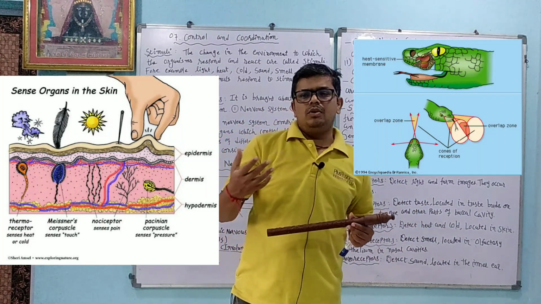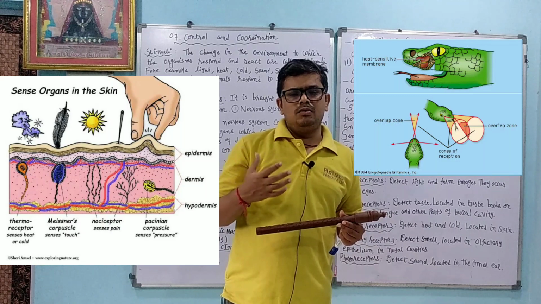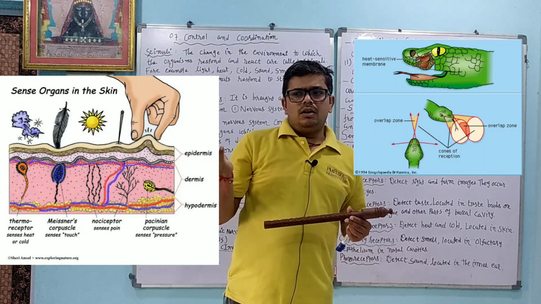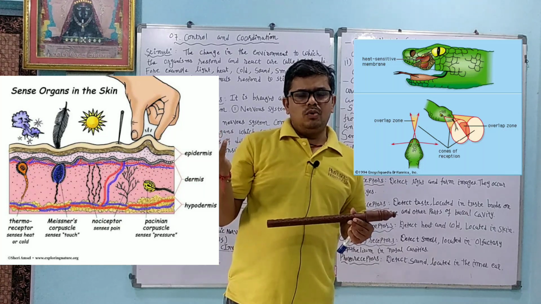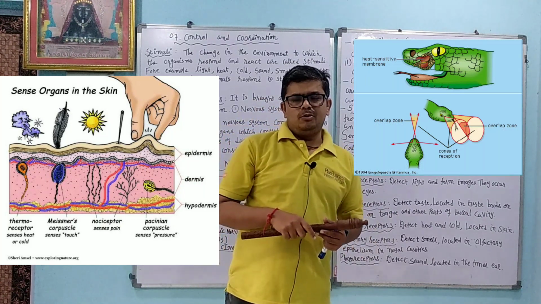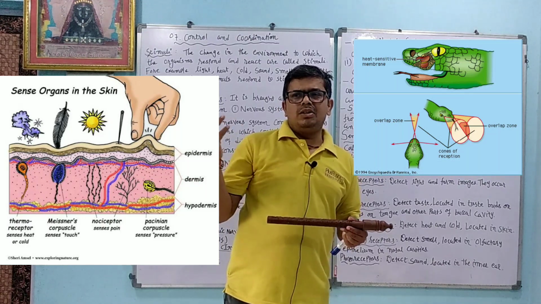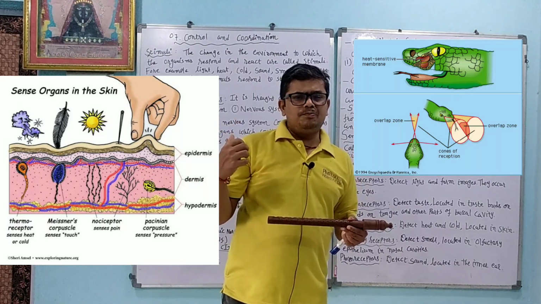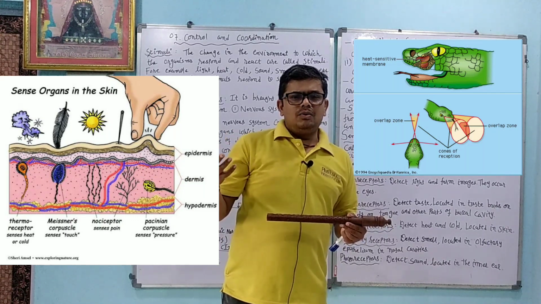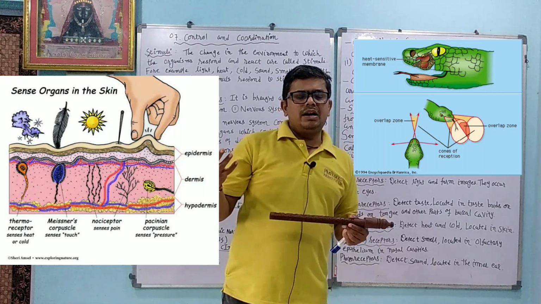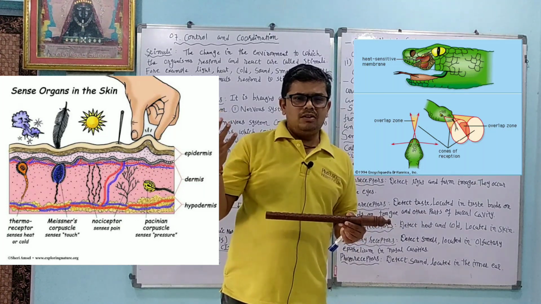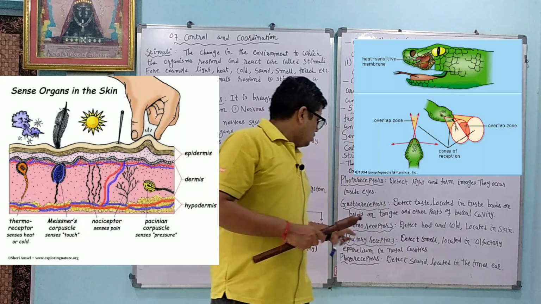Whenever we are going outside, or whenever we are in the room and feeling suffocation, or we feel hot, or we feel cold, that is because of what? Thermoreceptors. When we feel it is cold, we wear a sweater, and when the temperature is too high, we run the AC or switch on the fan. It is due to thermoreceptors.